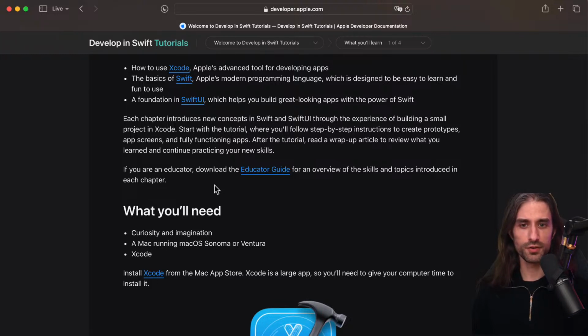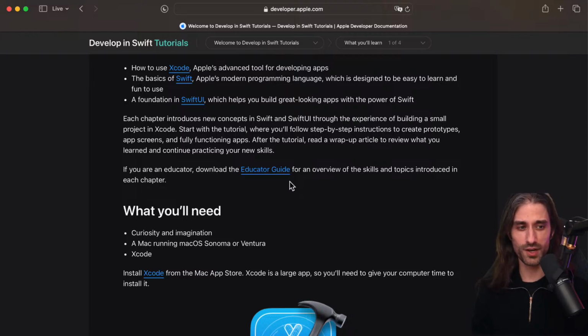If you're an educator, download the educator guide for an overview of the skills and topics introduced in each chapter. I didn't check this actually, but if you are teaching iOS in a school or in your company or anywhere, and you're using these tutorials as teaching material, as I'm doing right now, I guess you might want to read this.